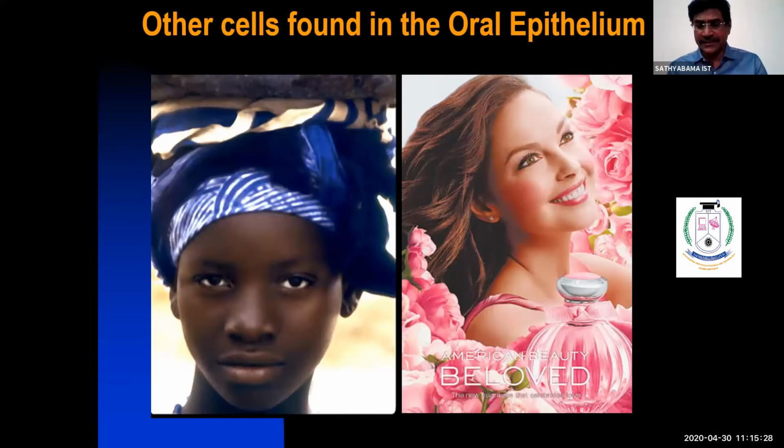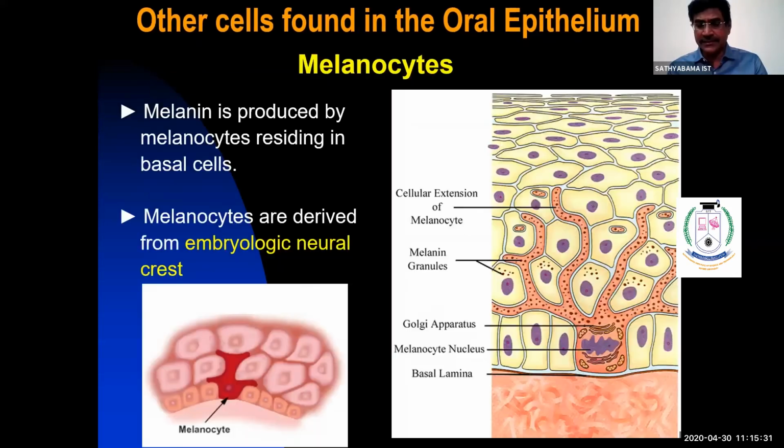The melanocyte, as you all know, is a pigment-producing cell which produces melanin, which gives pigmentation to the whole mucous membrane. So the melanocyte is present in the stratum basale. This is the melanocyte. If you see the cytoplasm, it shows projections called dendritic processes. Dendritic means projection. The nucleus also shows alternating elevations and depressions, called a convoluted nucleus.